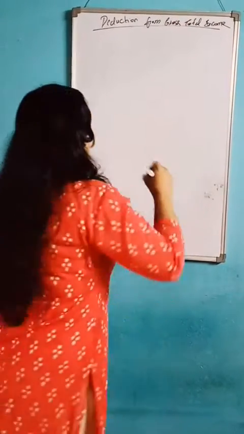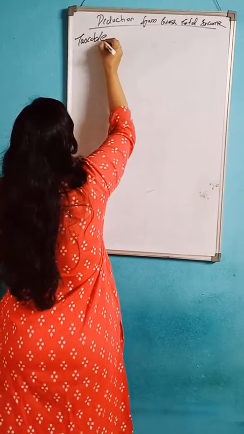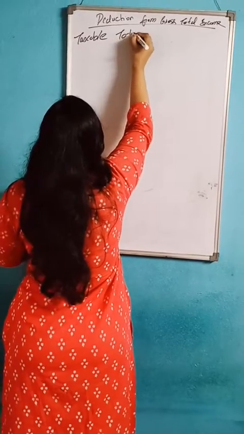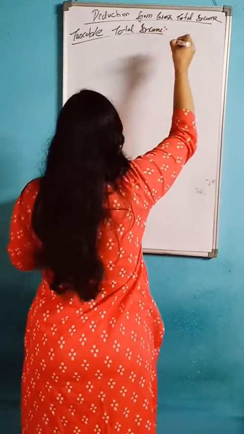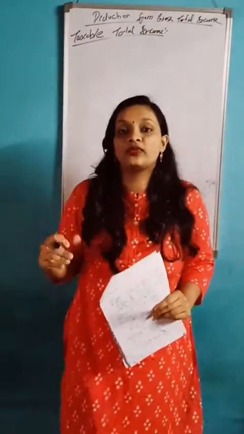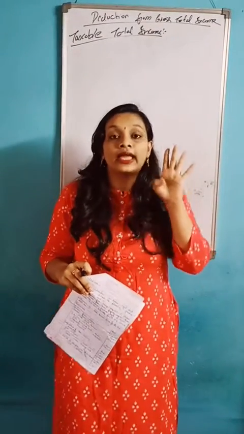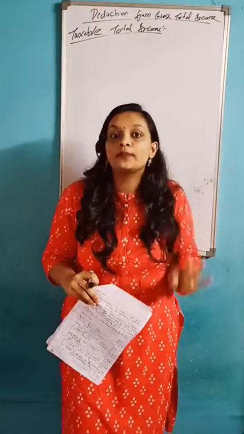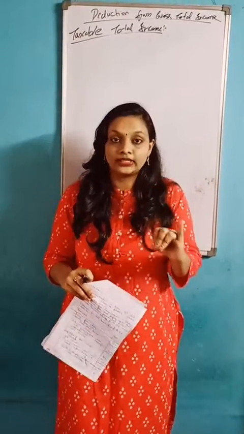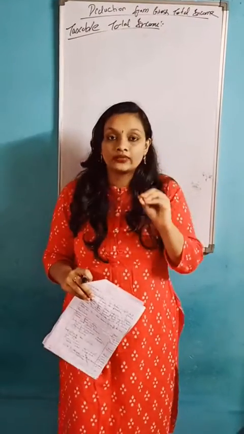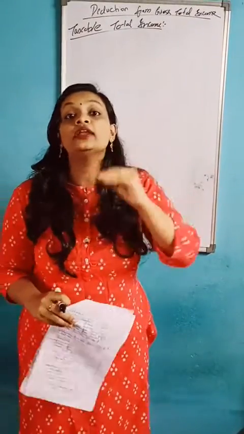So that is the taxable total income format. This is very important. So what is the format first? First one is income from salary. You should know the 5 heads of income. One is income from salary, income from house property, income from profits and gains of business and profession, income from capital gain, and income from other sources. This is very important, the 5 heads of income. In the format you should write the 5 heads of income, then you should total it.